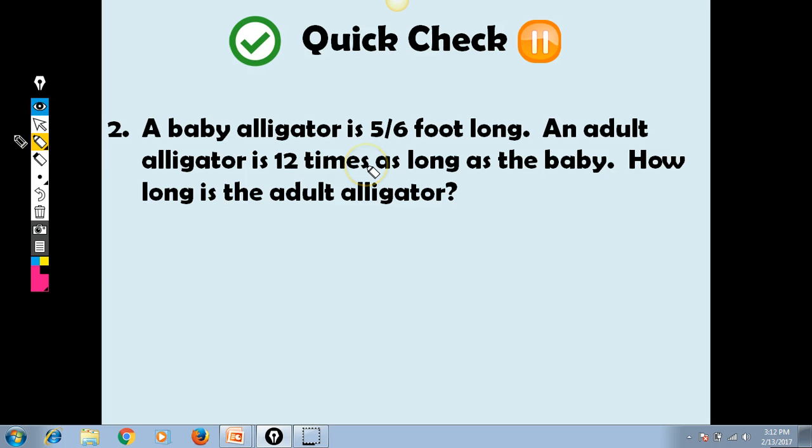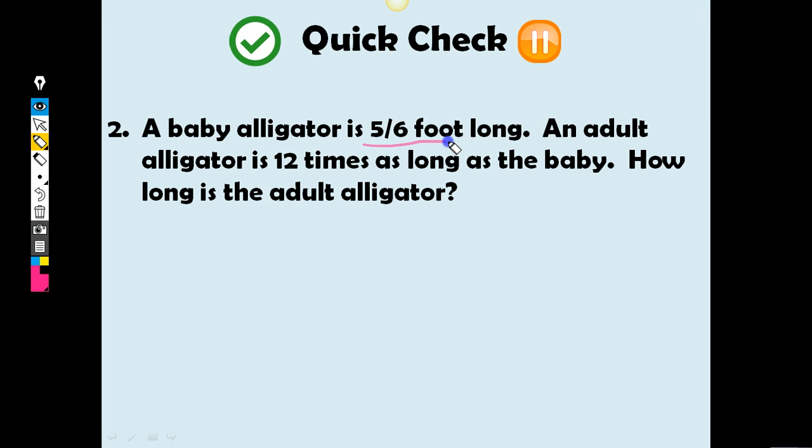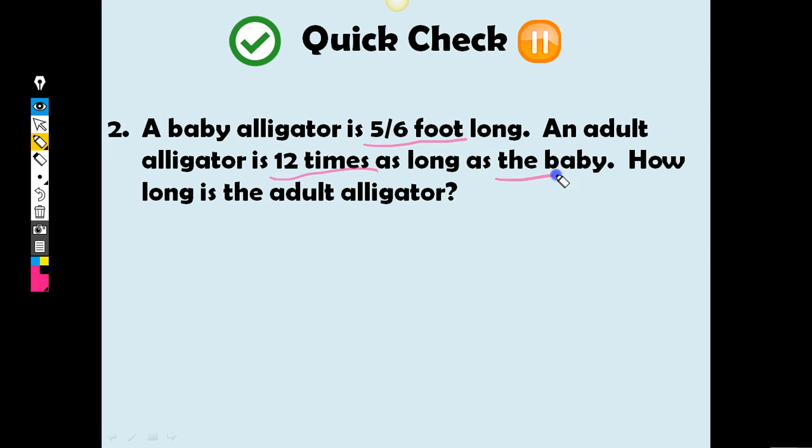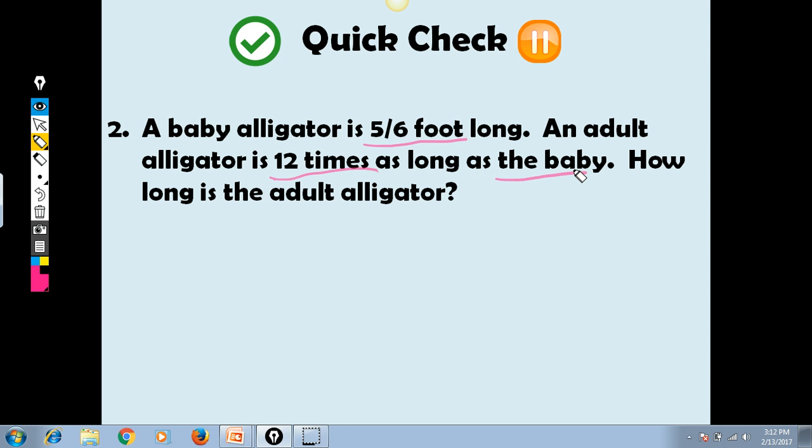You've got this, which is 5/6 foot long, that's the baby. And then we know the adult is 12 times as long as the baby. 12 times the baby. So go ahead and write out your expression for that, and then do the math and let me know what you get, and we'll check it tomorrow when we come to class.